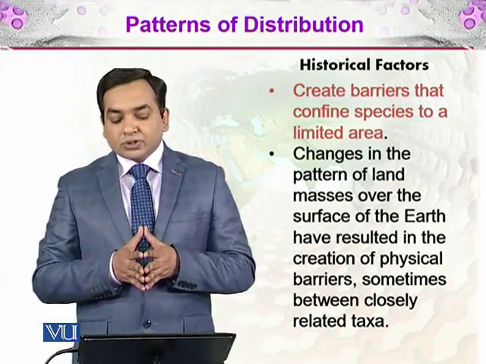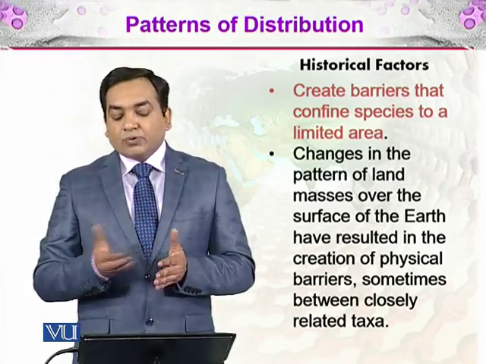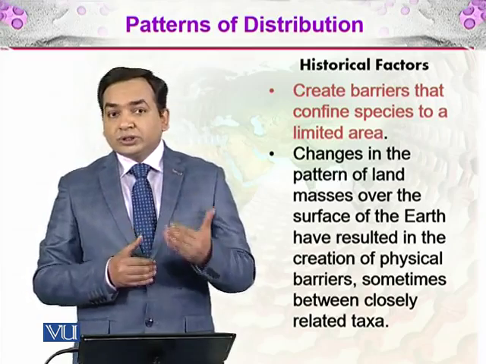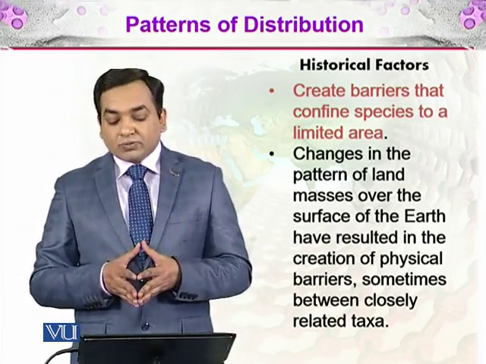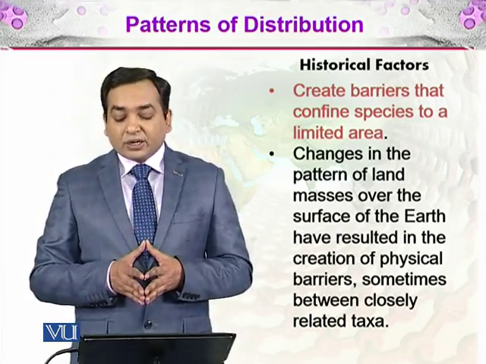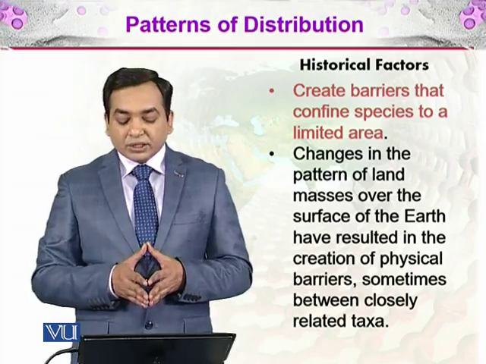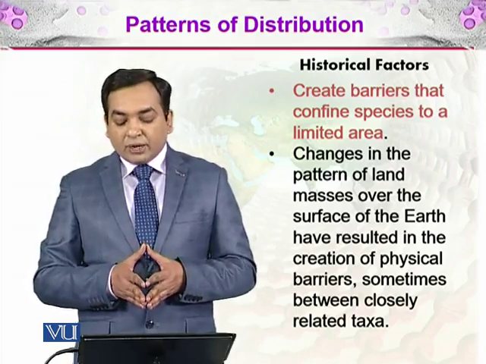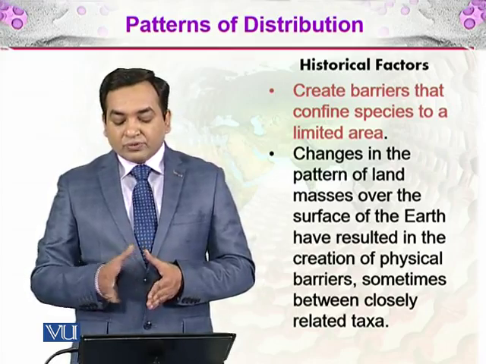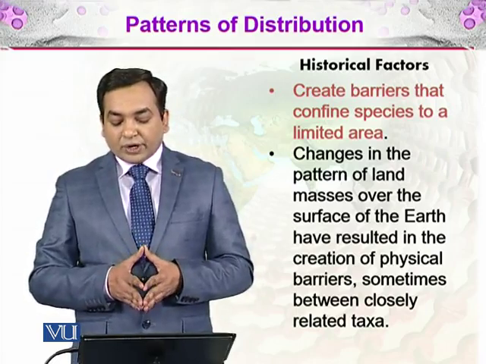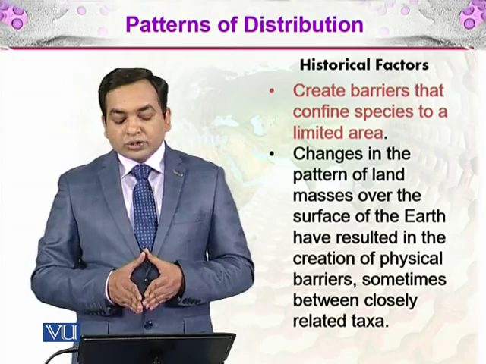And then there are the historical factors. For example, the oceans or the mountains create barriers that confine species to limited areas. The changes in the pattern of land masses over the surface of Earth have resulted in the creation of physical barriers, sometimes between closely related taxa.